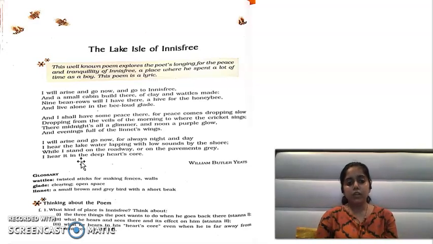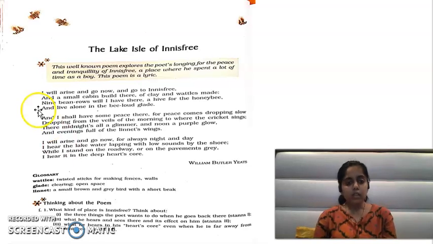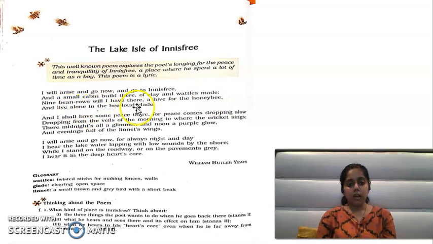Let's find out what figures of speech are there in this poem. I will arise and go now and go to Innisfree, and a small cabin built there of clay and wattles made. Nine bean rows will I have there, a hive for the honeybee. Okay, so yeah, a hive for the honeybee. You can find an alliteration here.